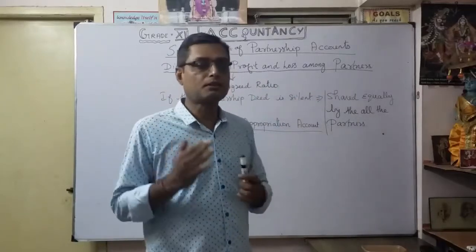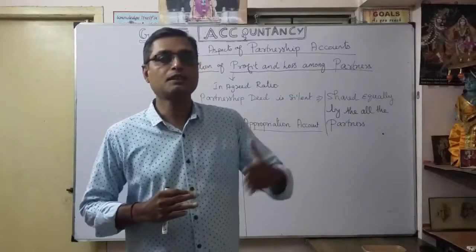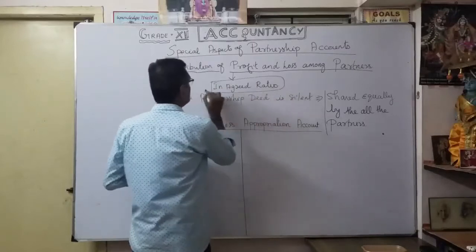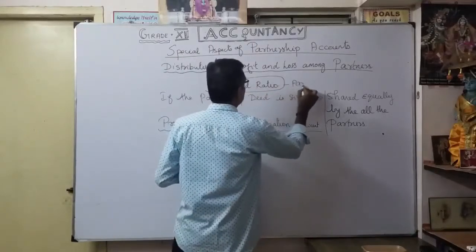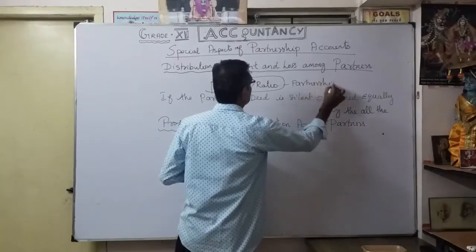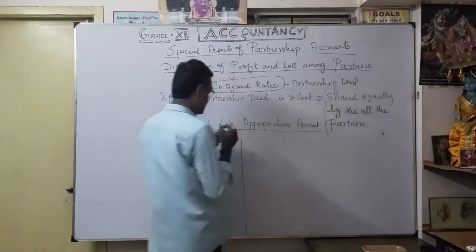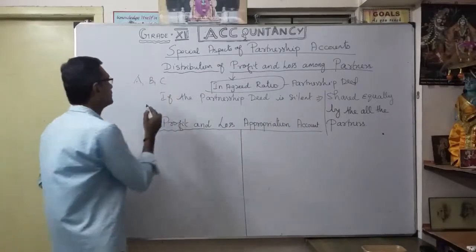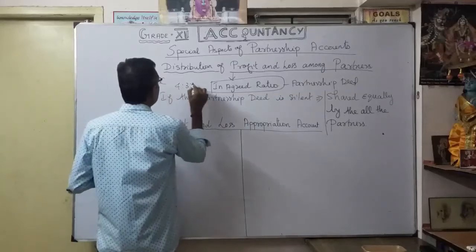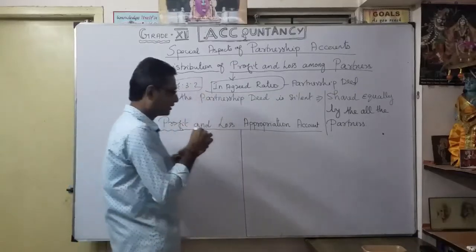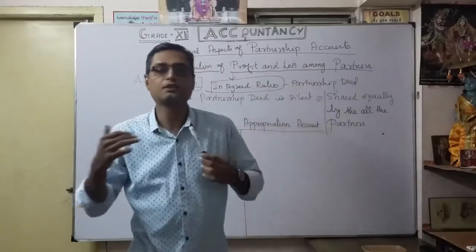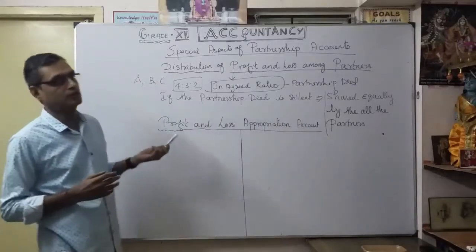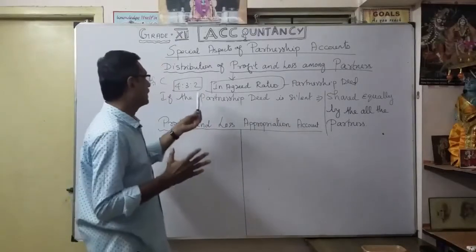In a partnership, the profits are distributed to the respective partners. It may be in an agreed ratio. The ratio should be mentioned in the partnership deed. For example, if A, B, C are three partners, the ratio may be 4:3:2. That's what we are going to discuss later on, how the profit sharing ratio works in subsequent chapters. Very important: the distribution of profit and loss among partners should definitely be in the agreed ratio.